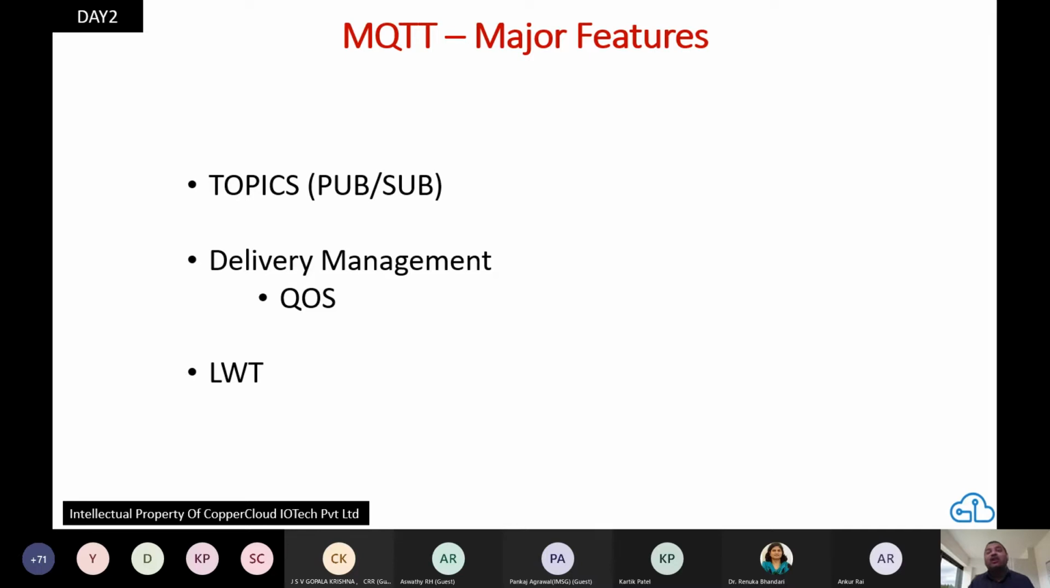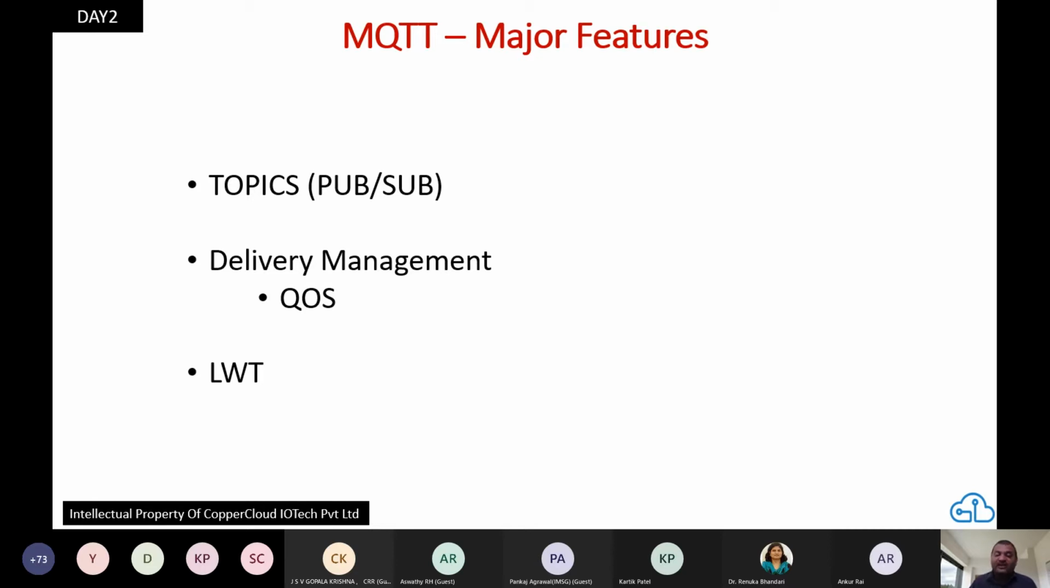The second job that MQTT does for us is delivery management. It makes sure that your receivers receive your messages. How does it do that? Now, in communications engineering, you would have heard of something called one-way handshake, two-way handshake, three-way handshake.